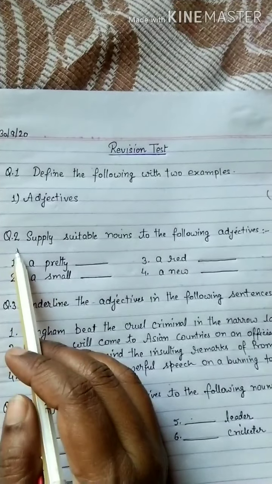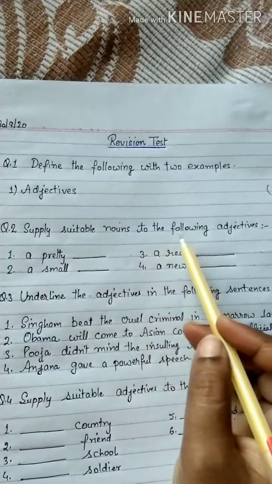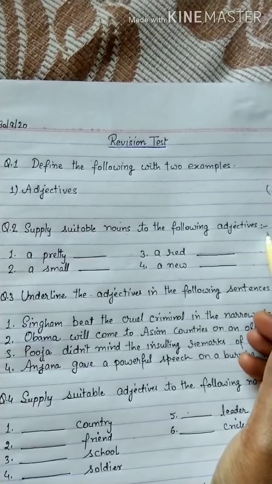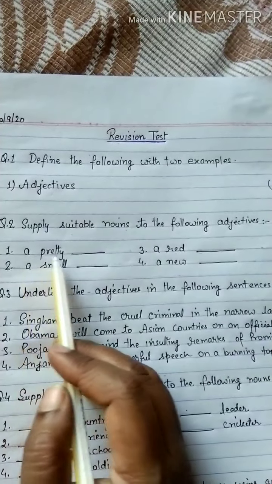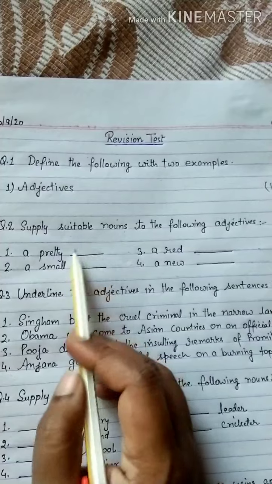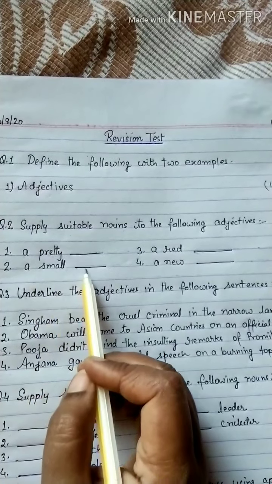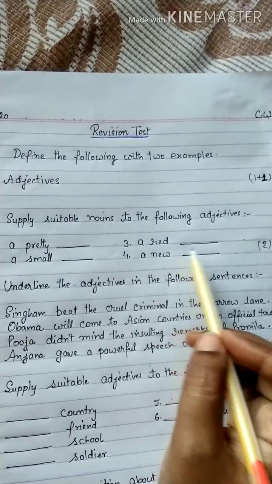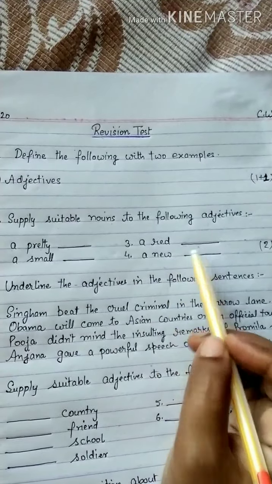Come to the next question. Supply suitable nouns to the following adjectives. Means a pretty, you have to mention a noun here. A small dash, a red dash, a new dash. This is of 2 marks, means half mark each. And in the first question, 1 mark is for the definition and 1 mark for the examples. So it is of 2 marks. Come to the next.